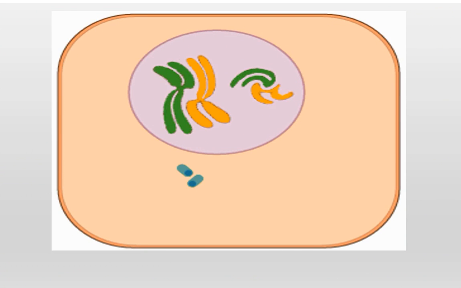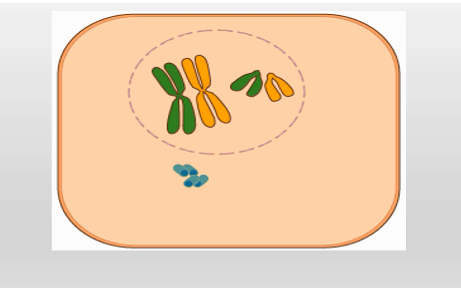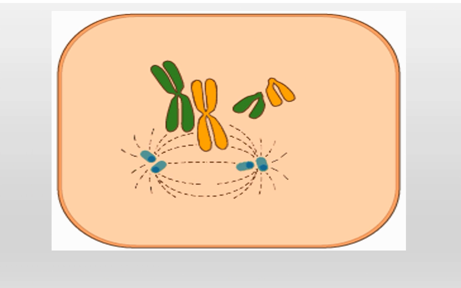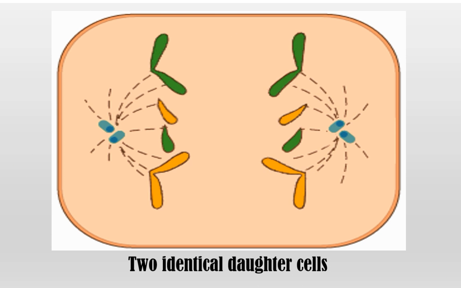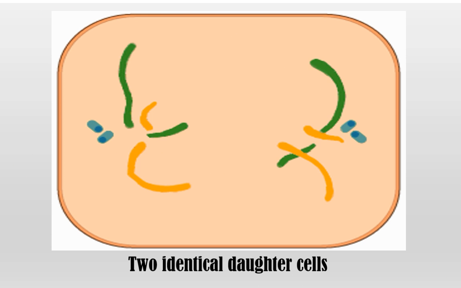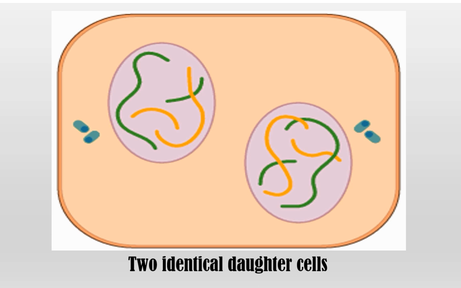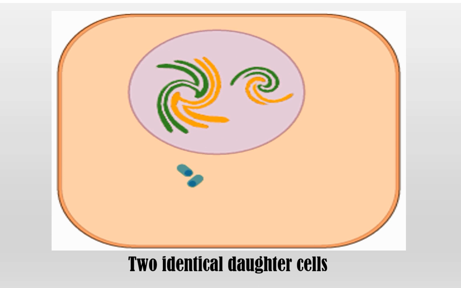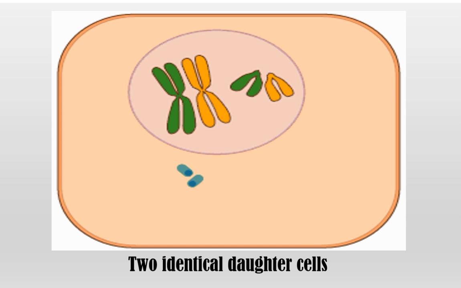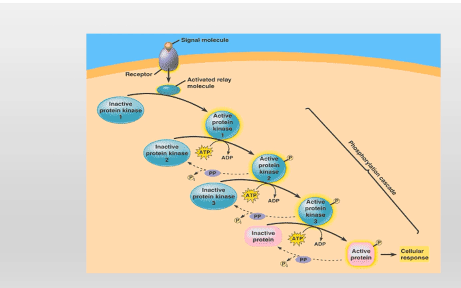Here we see an example of a cell going through the cell cycle. The cell cycle is a series of events in which duplication of DNA and cell division occurs to produce two daughter cells. This process is driven by signaling molecules present in the cytoplasm. Many of the relay molecules involved in signal transduction are protein kinases that often act on other protein kinases. A single cell may have hundreds of different kinds of kinases, each specific for a different substrate protein. Together, they regulate a large portion of proteins that control cell reproduction.